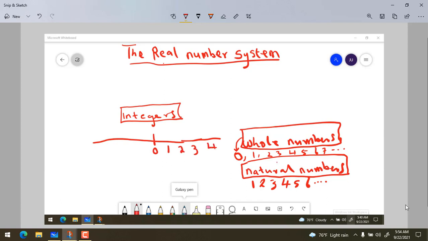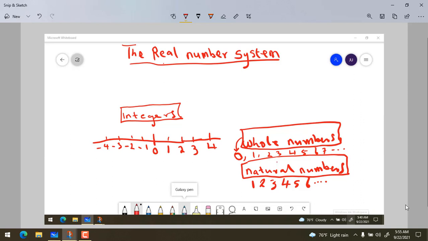Then continuing to the left, we have -1, -2, -3, -4. Continuing. So here we have both positive and negative numbers. And in this case, this is what we call the integer number system.